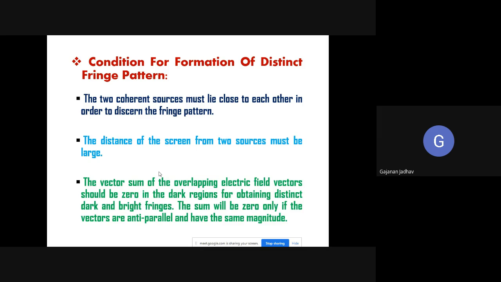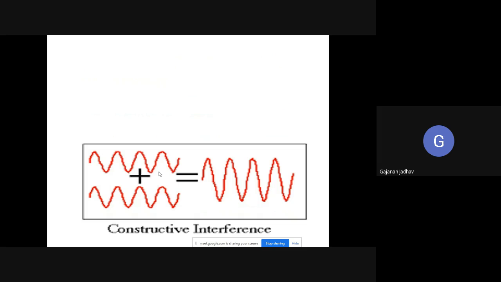And third, the vector sum of the overlapping electric field vectors should be 0 in the dark regions for obtaining distinct dark and bright fringes. The sum will be 0 only if the vectors are anti-parallel and have the same magnitude. So these are the conditions for formation of a distinct fringe pattern.